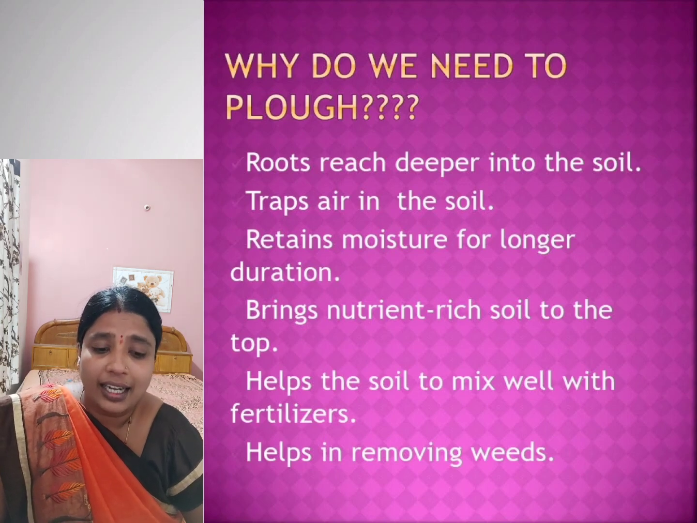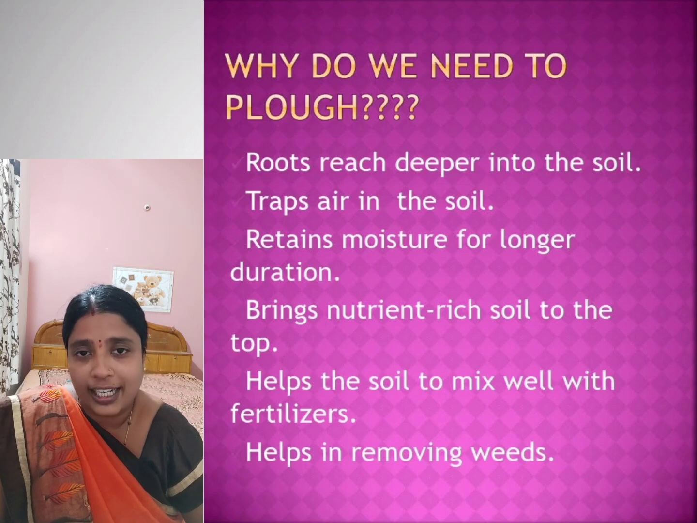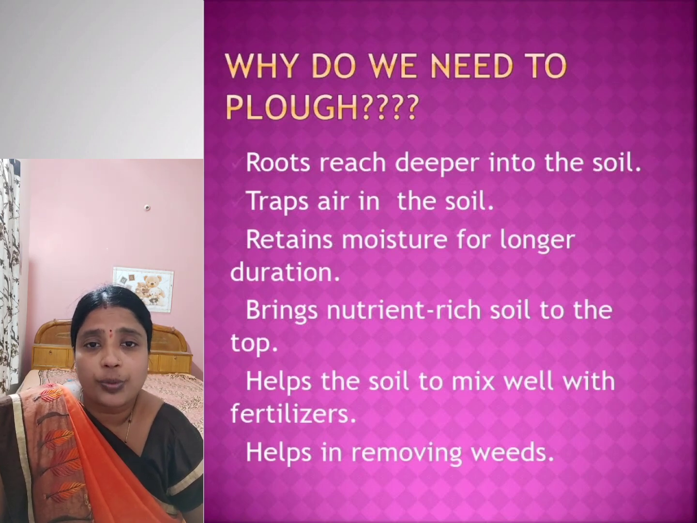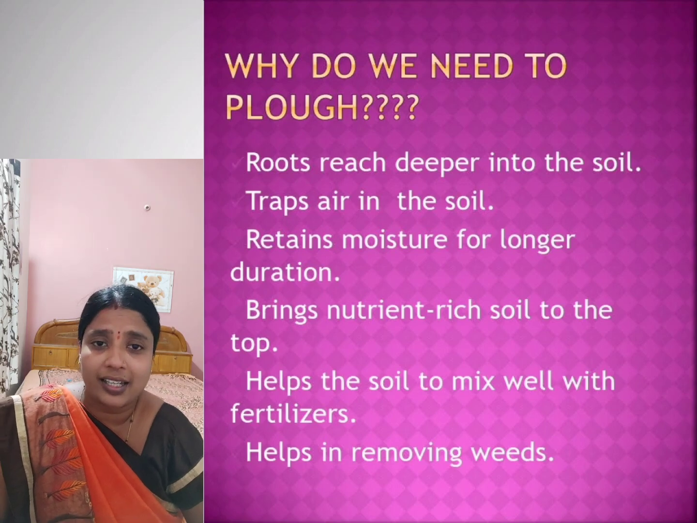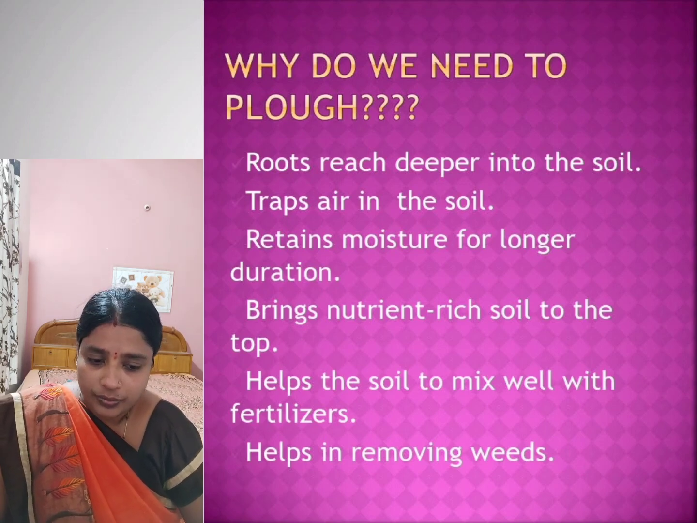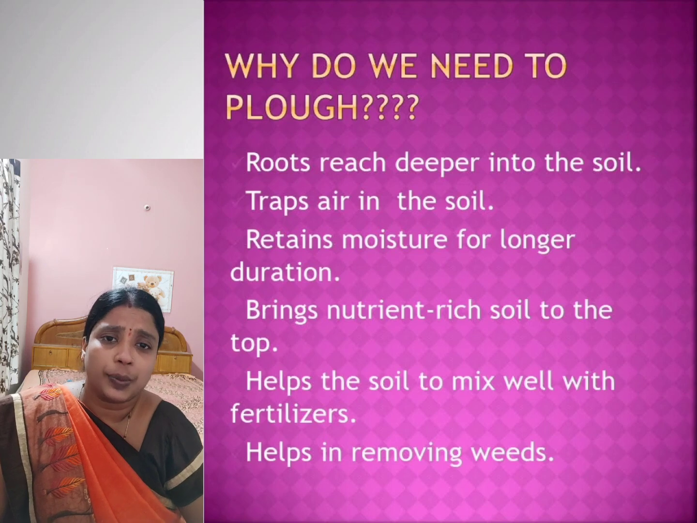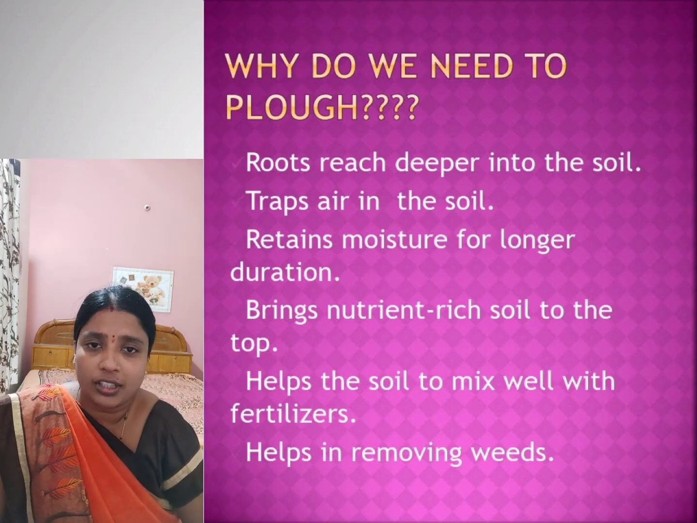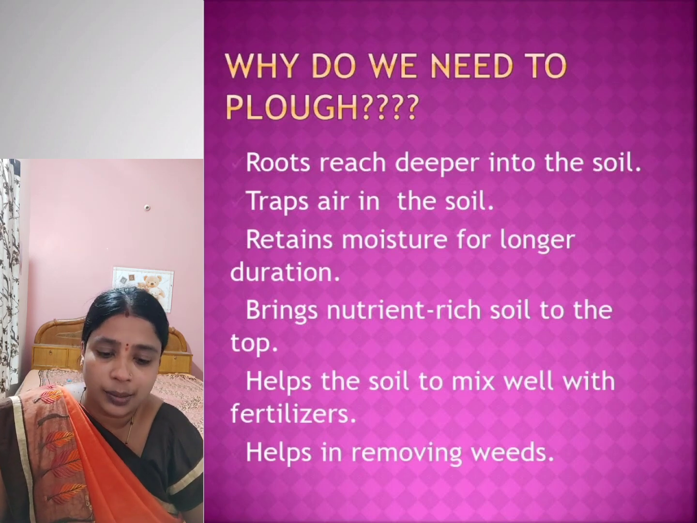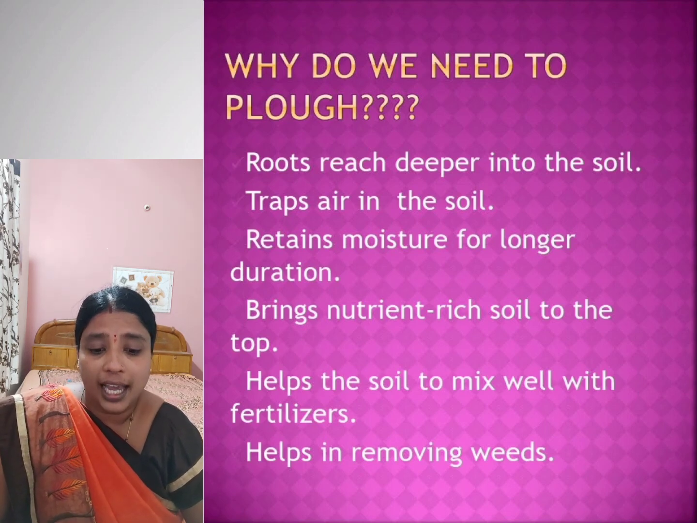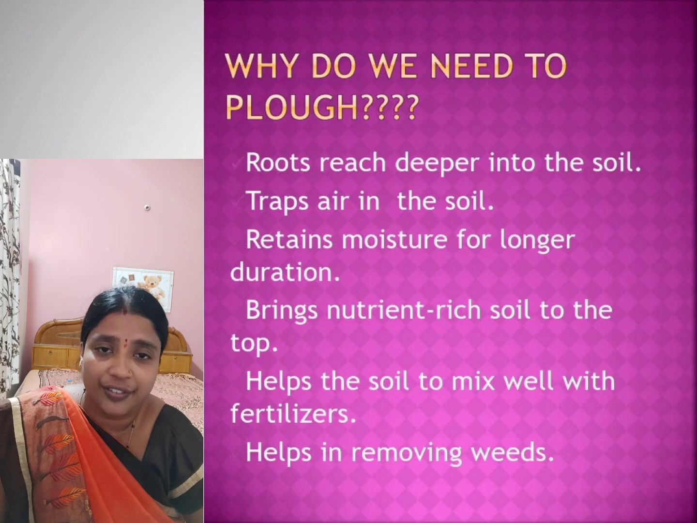Then it also brings nutrient rich soil to the top. As we have already discussed, when crops are grown in the same field for a long time, the nutrient content of the soil may decrease. So the nutrient rich soil that is present in the bottom layer comes up because of this plowing.